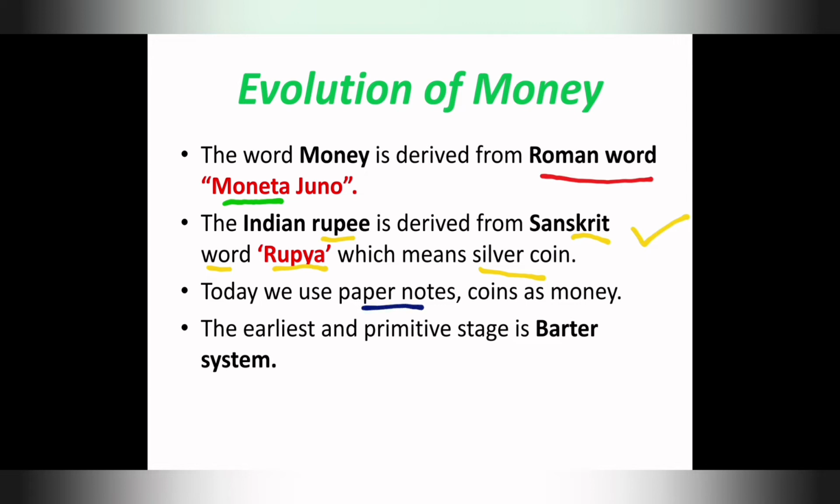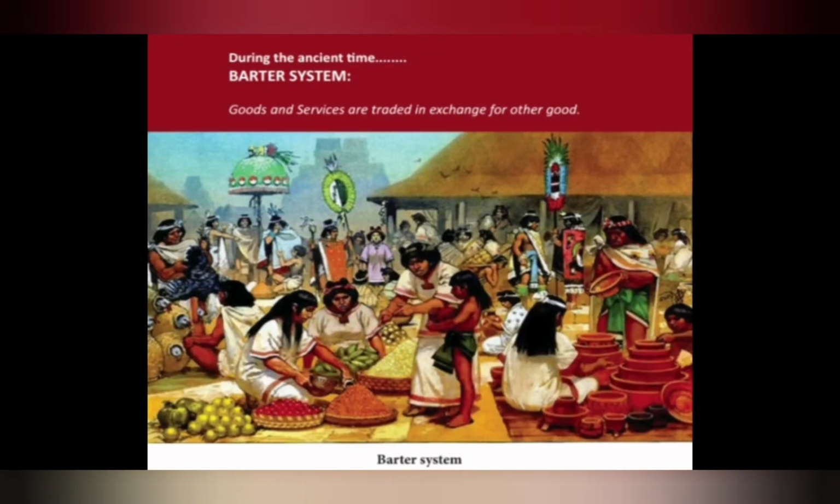Today we use paper notes and coins as money. Nowadays we are using coins and paper notes, that is, currency notes, right? Next, the earliest and primitive stage is the barter system. Before the invention of money, they were using the barter system. We'll see what the barter system is next.